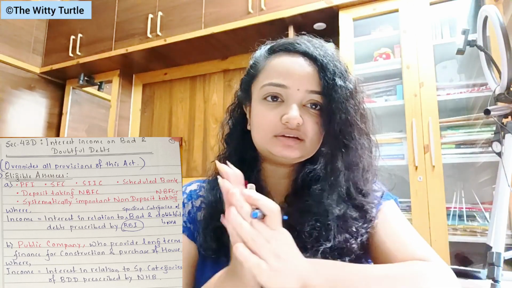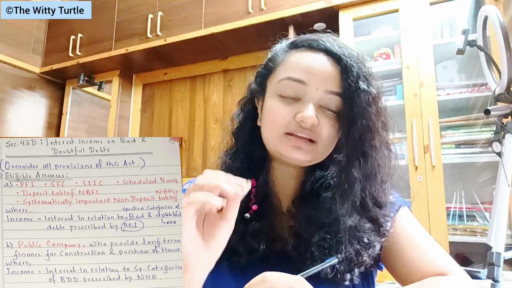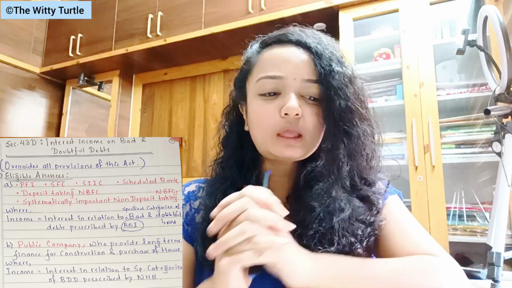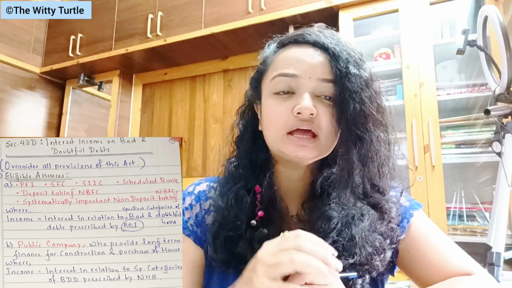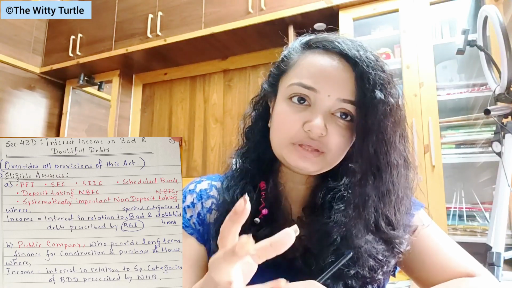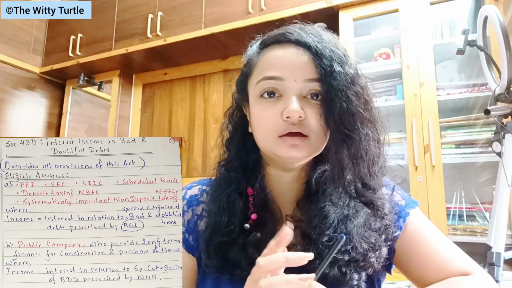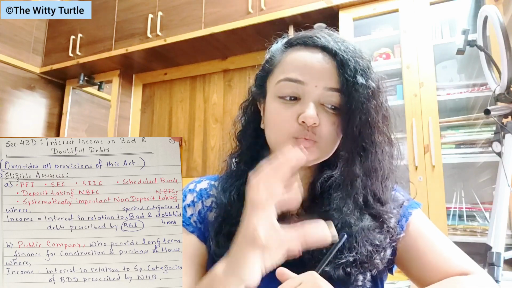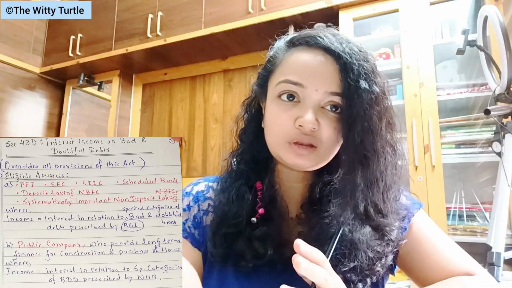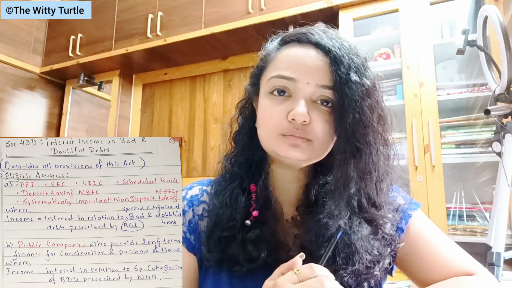We have already studied that when an asset becomes NPA, the interest recognition stops immediately, right? It stops immediately. But in case of a public company, whatever interest income in relation to NPA or any bad and doubtful debts is prescribed by the National Housing Bank, in that case, what will be the method of taxation and when will it be taxable, that we will understand. And when we are talking about eligible SSC, the first point was regarding public company.